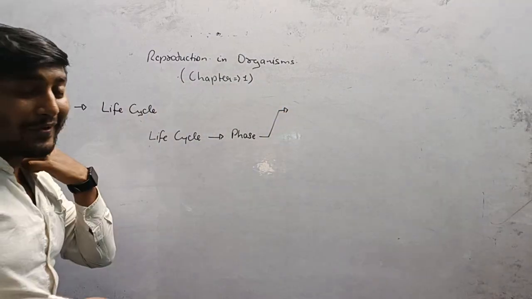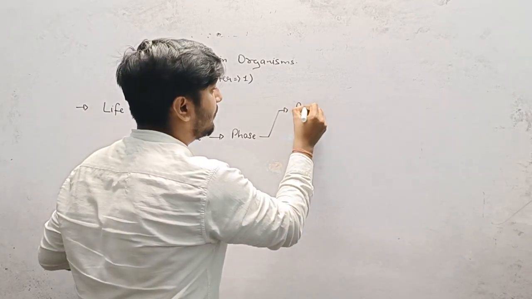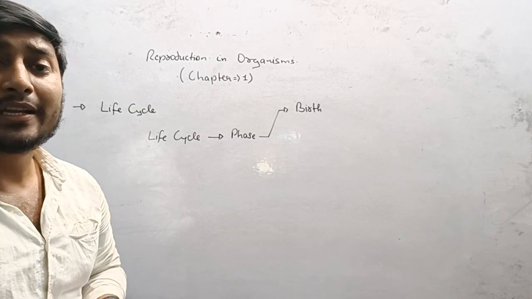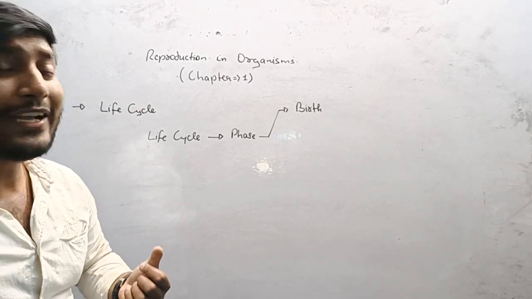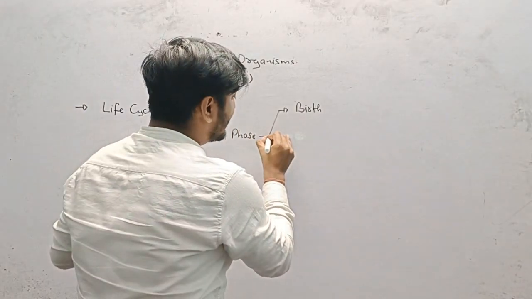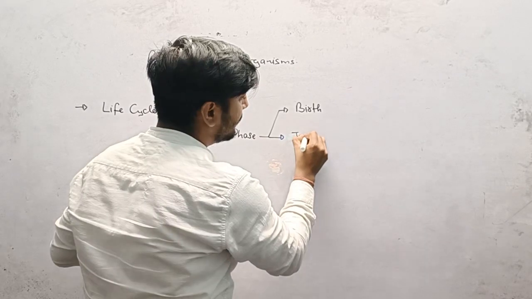The first phase of the life cycle is birth. In this phase, the organism gets to see the world, right? And the second phase is known as the juvenile phase.